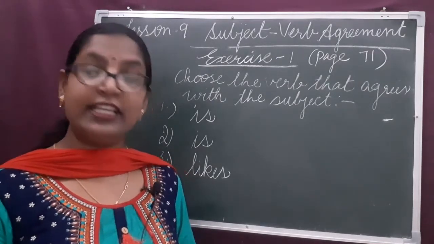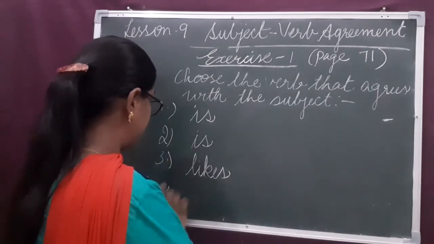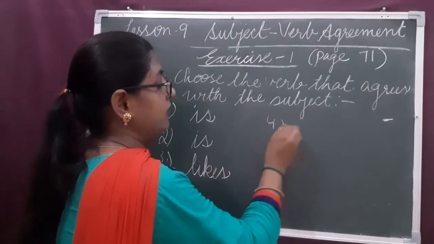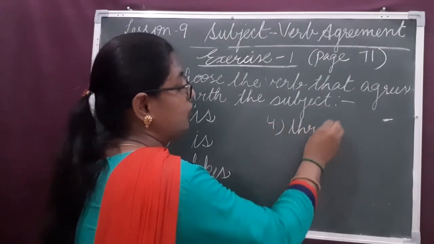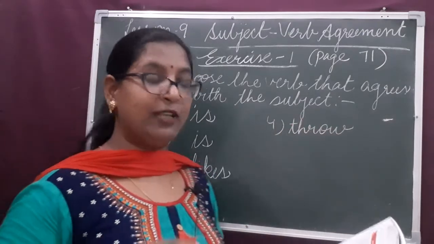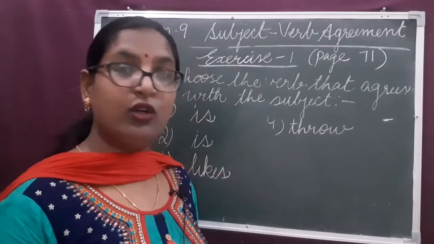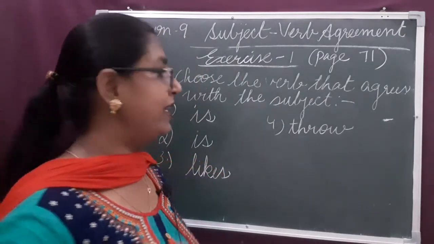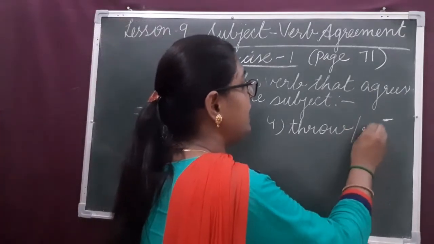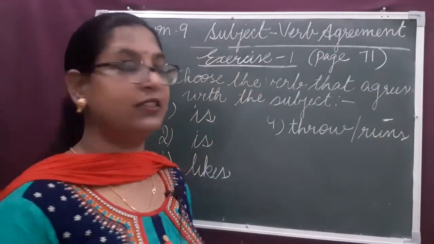Here, with I: throw. I throw the ball and Minnie. Minnie is third person singular, so the verb will carry S with it. And Minnie runs to pick it up.